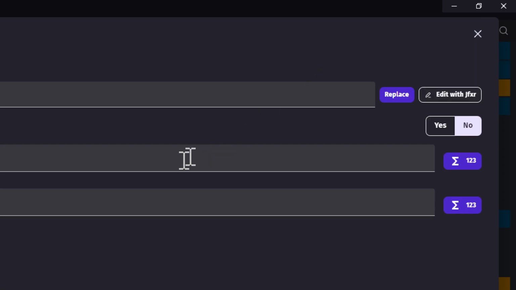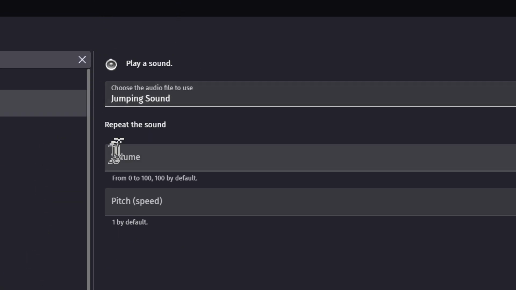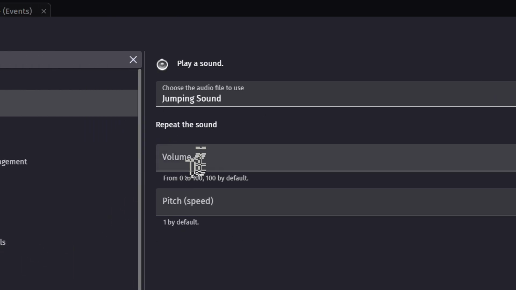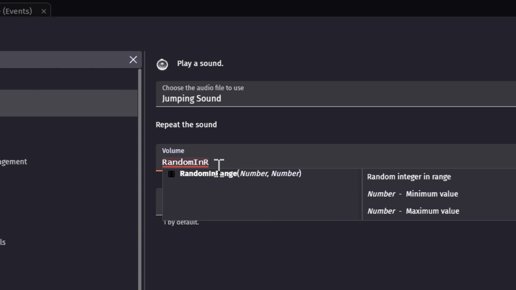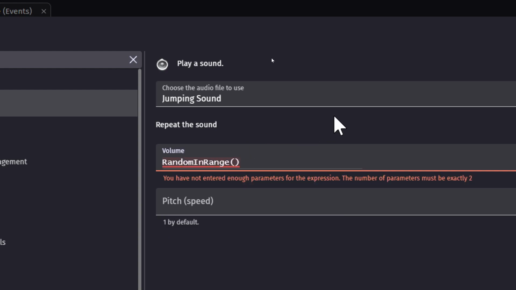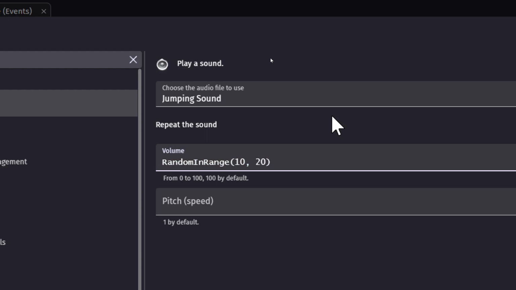So save. And repeat the sound, no. Volume. We're going to do the same as the other one. We're going to do random in range, 10 to 20, because these sounds are really loud, man. And pitch is going to be 1.